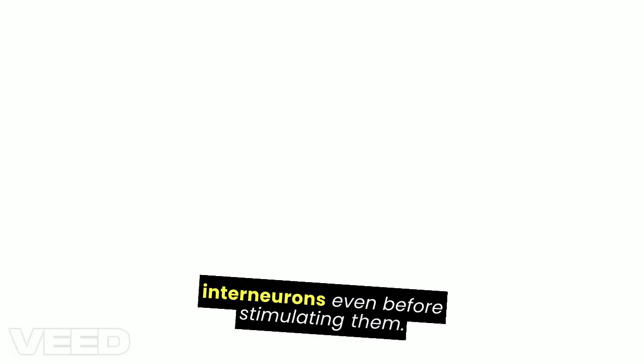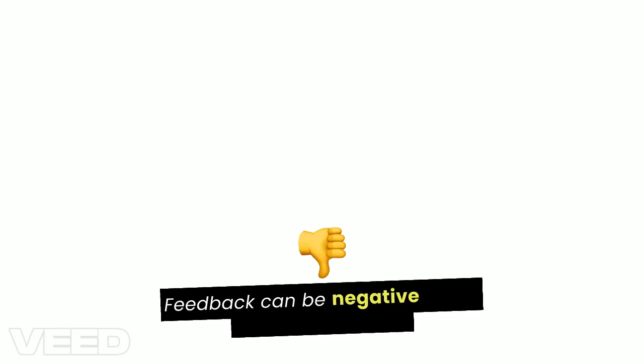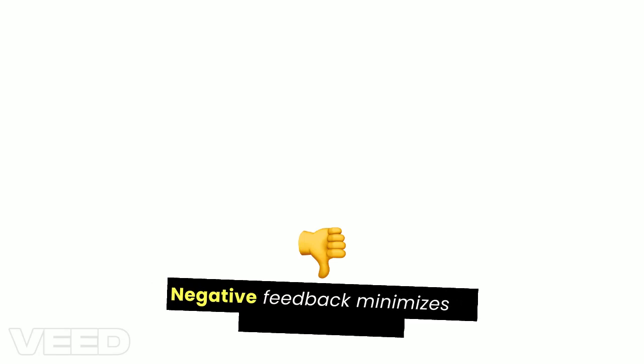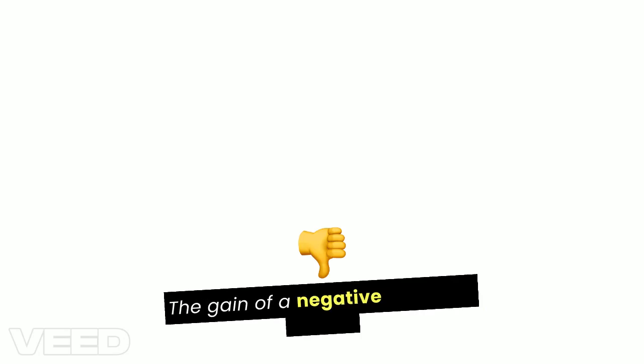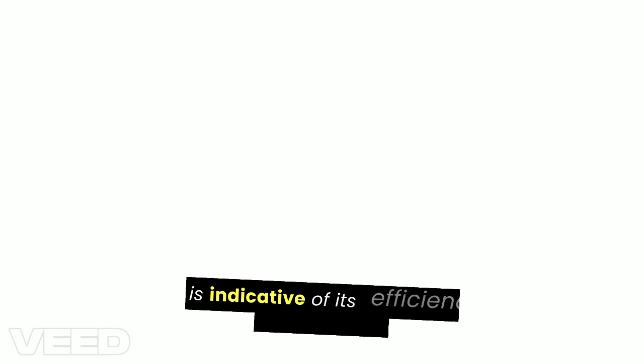before stimulating them. Feedback can be negative, where the controller does the opposite to change, or positive, where the controller does the same as the change. Negative feedback minimizes or cancels the error by the controller's effect, and 99% of functions are based on negative feedback. The gain of a negative feedback system is indicative of its efficiency, calculated as correction applied divided by residual error.